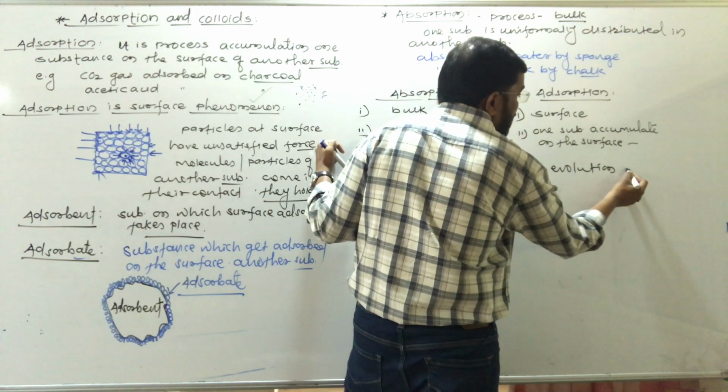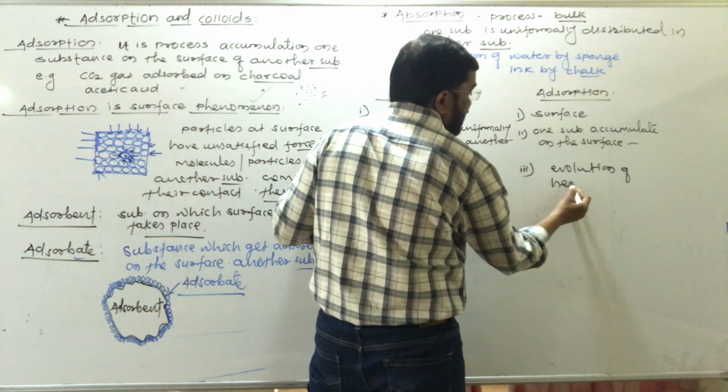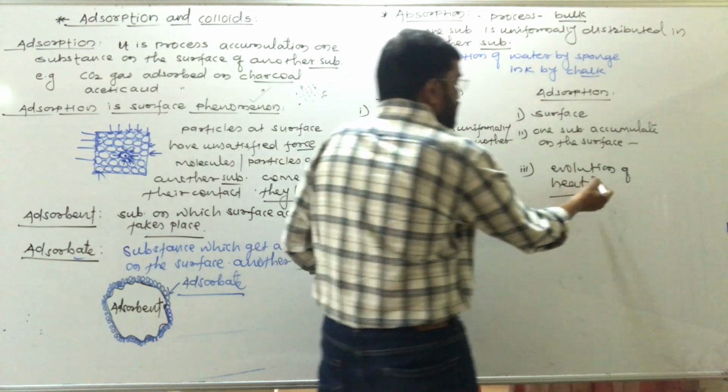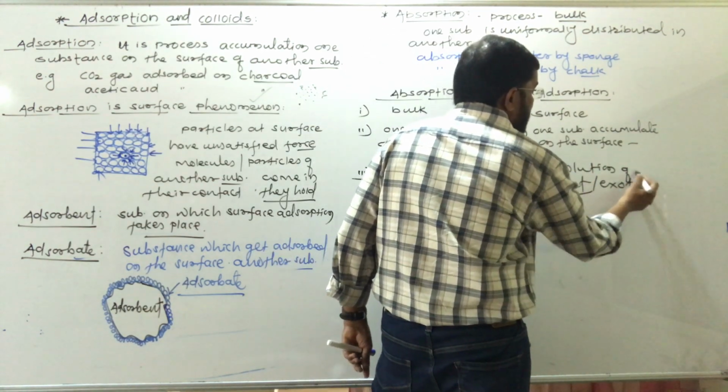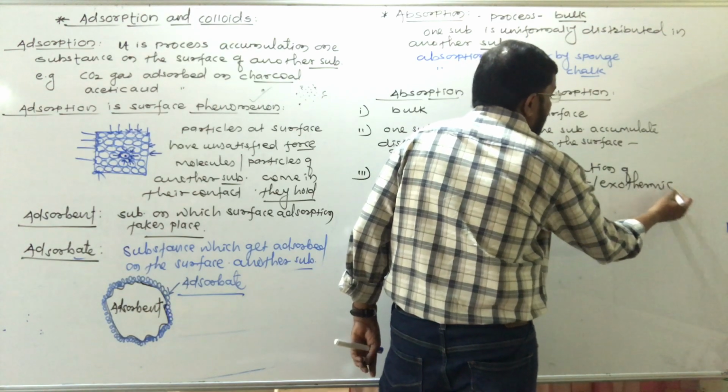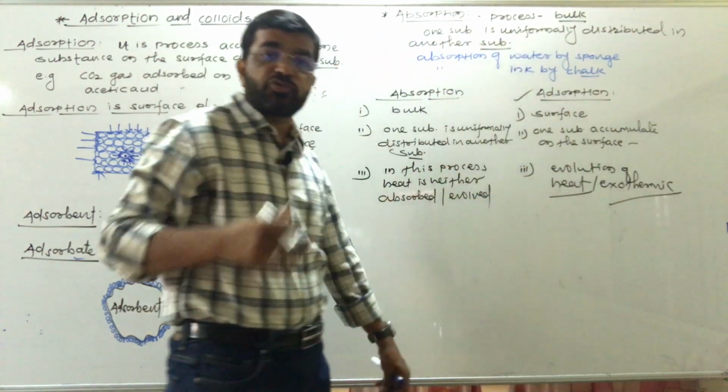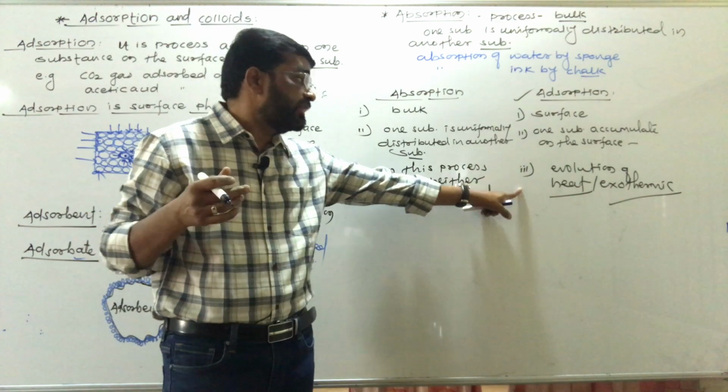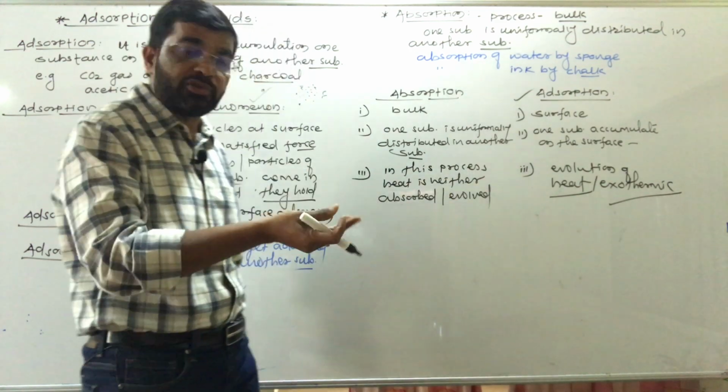Heat is evolved. Evolution of heat takes place in this process. This process is exothermic. Adsorption is exothermic. Heat is evolved in that process. इसमें heat evolved होती है.